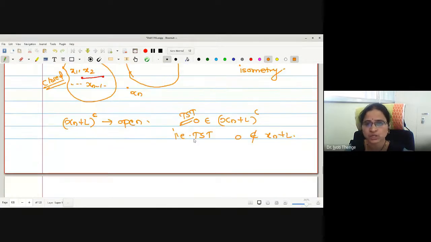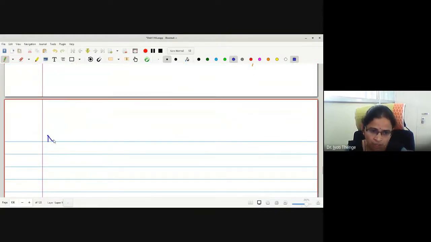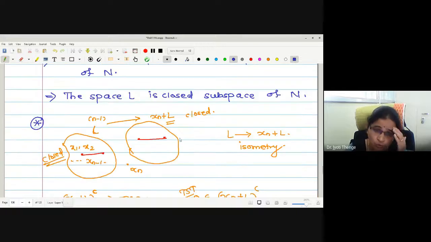Okay. Now let me do this much. Now, xn is the nth basis vector. What is the reason we were adding xn to L? Because xn is the nth basis vector which is not present in L; if I add it to this basis space, the new set will be xn plus L, and this will be an n-dimensional space.